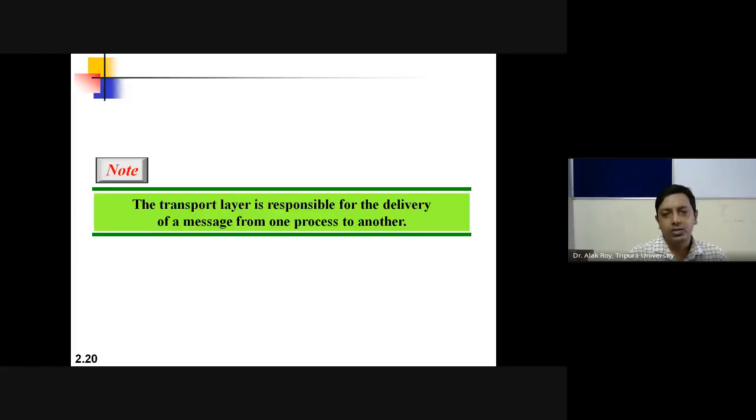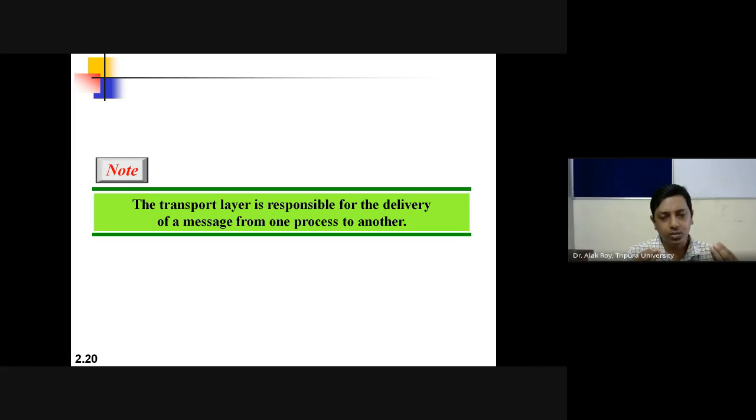So the transport layer is responsible for the delivery of a message from one process to another process. Earlier it was from source host to destination host. Now it is from process to process. Let's consider one computer as the source, another computer as the destination. Between them there can be different processes.